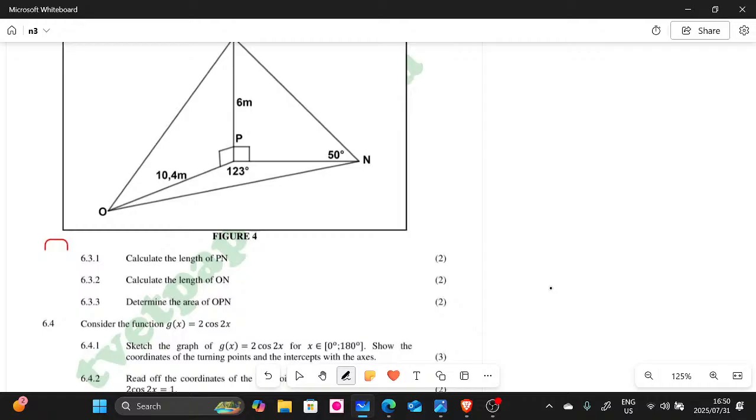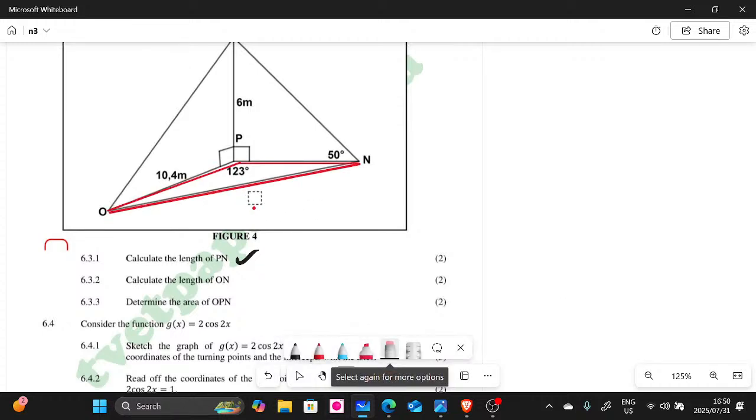6.3.3 says calculate the area of OPN. Well, which one is OPN? Again, OPN is a triangle, guys. It is the very same triangle that we were busy with. Let me just show you, because I was erasing. They want us to calculate the area of this triangle, OPN.